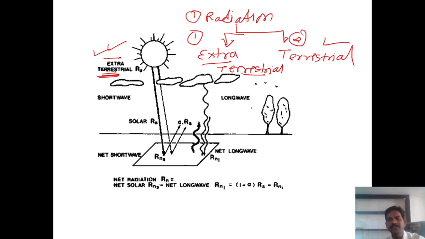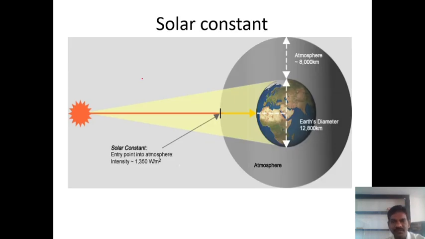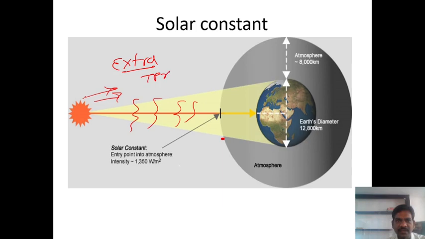So first of all, we discuss extraterrestrial radiation. Extraterrestrial radiation means the radiation received outside the Earth's atmosphere. Outside the Earth's atmosphere means, suppose this is the sun's energy, and this is the Earth's atmosphere. The radiation in this portion, which radiation is this? Extraterrestrial radiation.